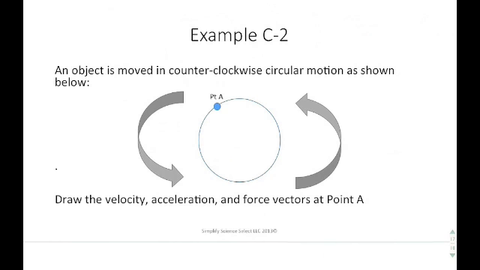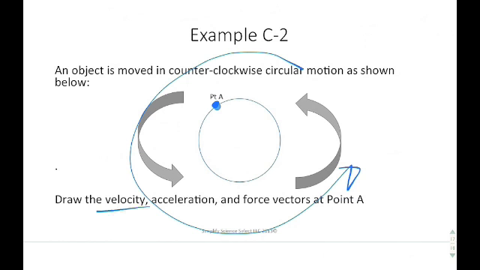Number C2 says an object moves in counterclockwise circular motion, so it's moving this way. It wants us to draw the velocity, acceleration, and force vectors at point A. At point A, remember, velocity is tangent to the circular path, so it is this line right here. Now we have to decide which way the arrow points, and it points in the direction the object was moving. When the object comes around to point A, it's moving in this direction, so we can label that v_t.